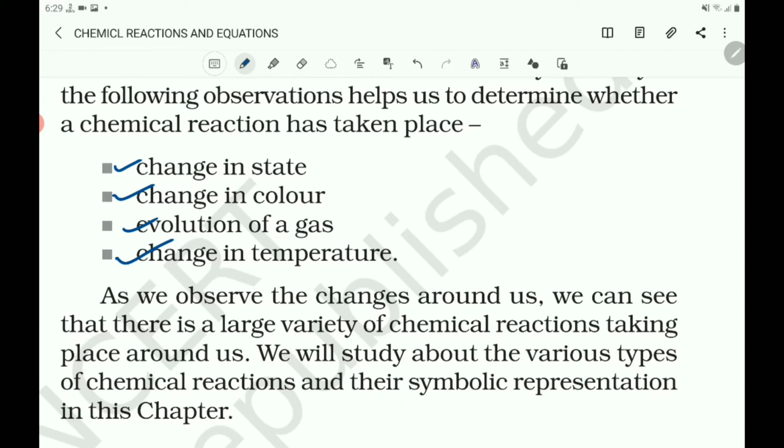As we observe the changes around us, we can see that there is a large variety of chemical reactions taking place around us. Let us study about the various types of chemical reactions and their symbols, representations in this chapter.